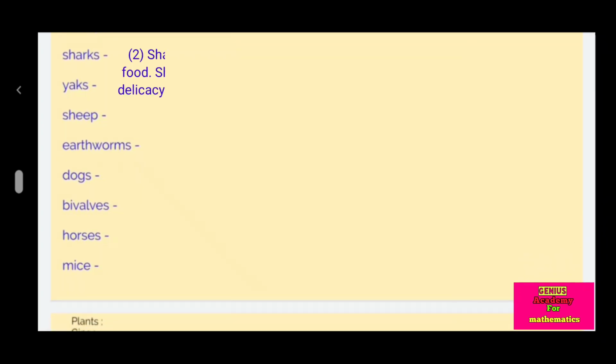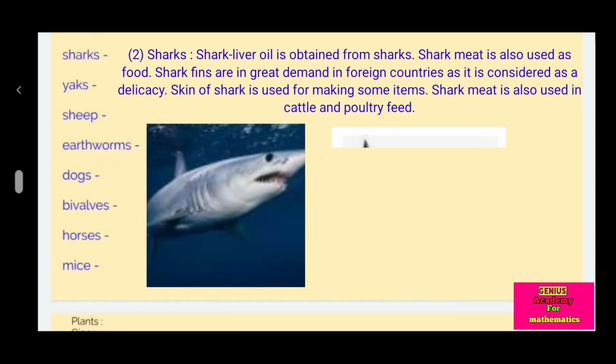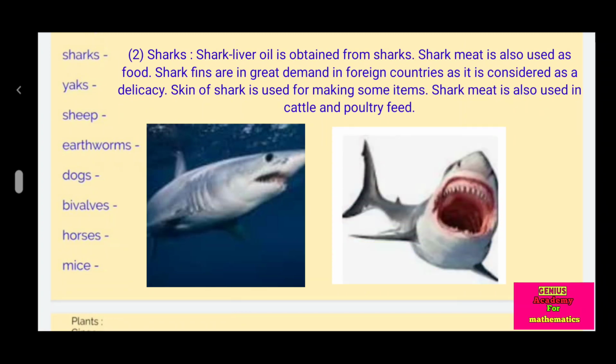Shark. Shark liver oil is obtained from sharks. Shark meat is also used as food. Shark fins are in great demand in foreign countries as it is considered a delicacy. Skin of shark is used for making some items. Shark meat is also used in cattle and poultry feed.